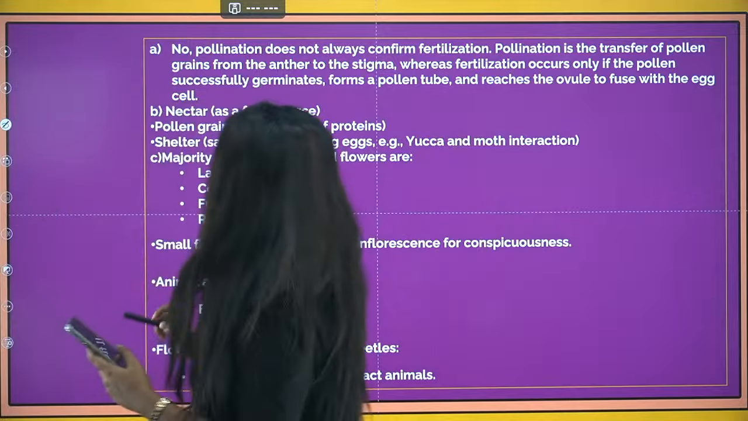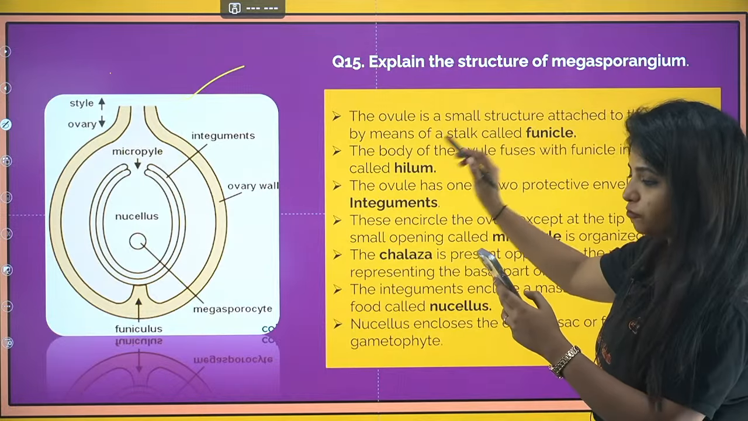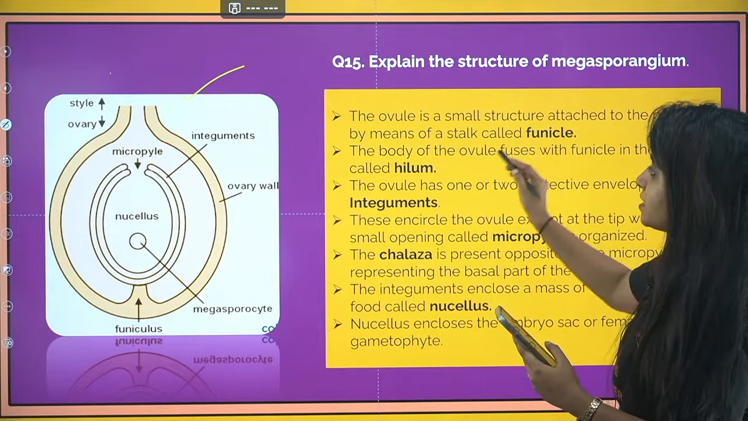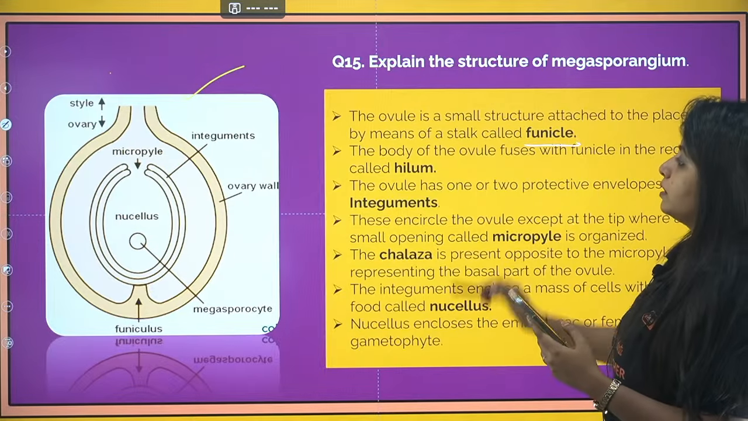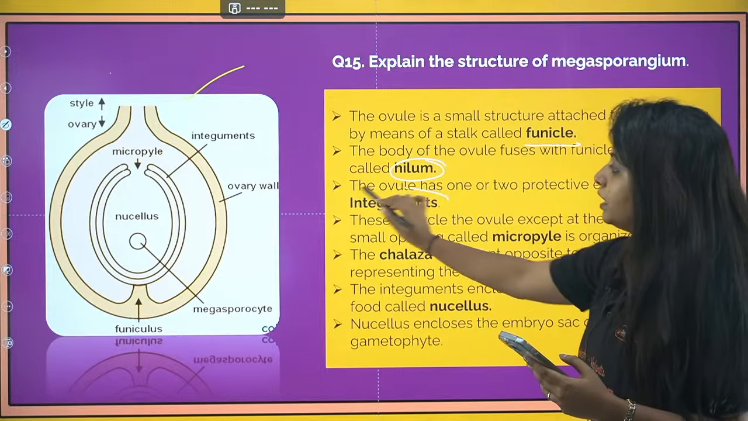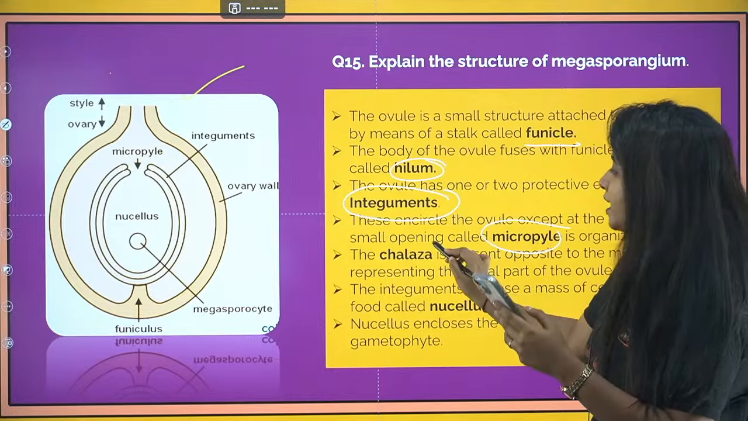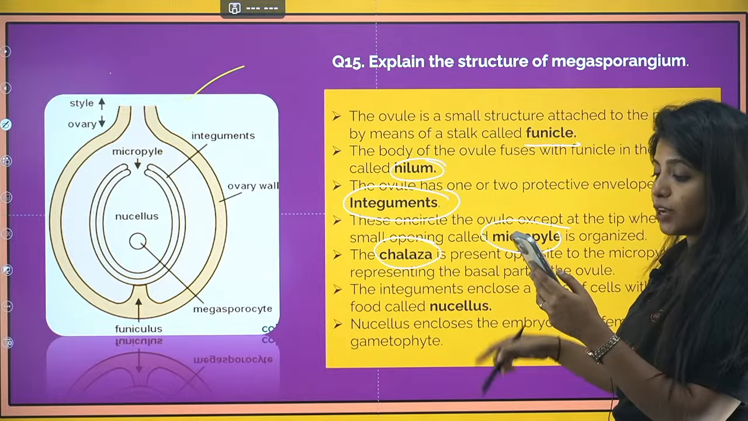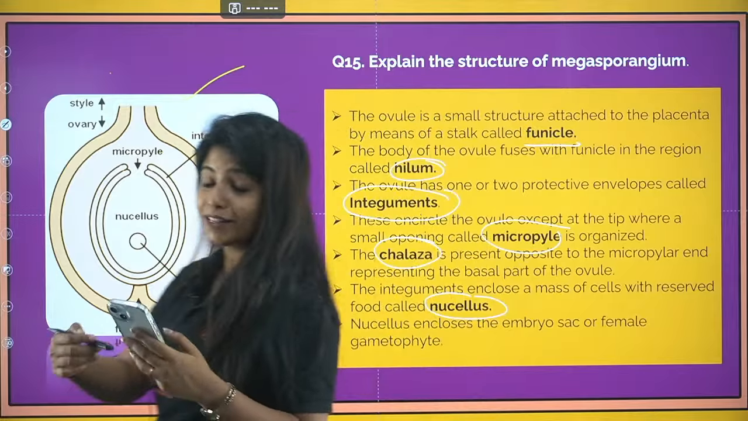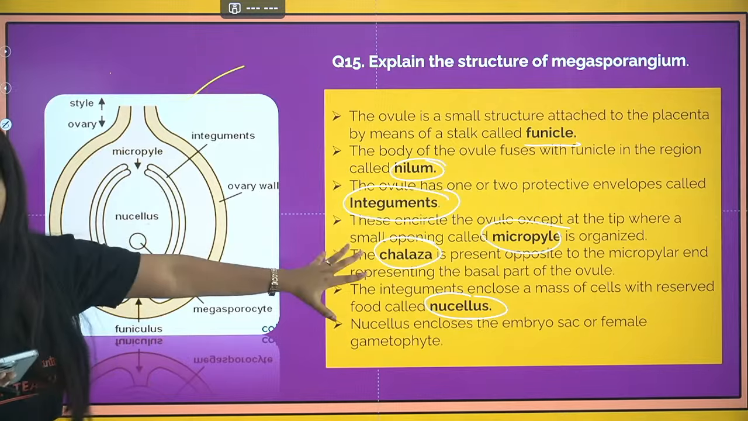Okay, so please explain your answer properly one by one. That is, there is the ovule, which is a small structure attached to the placenta by means of the funicle, and the place of attachment is known as hilum. The ovule has two integuments, and there is the micropylar end, and the opposite end is known as the chalazal end. The cells in the ovule are known as nucellus. All these parts of the answer are really important. Make the diagram and then only explain.